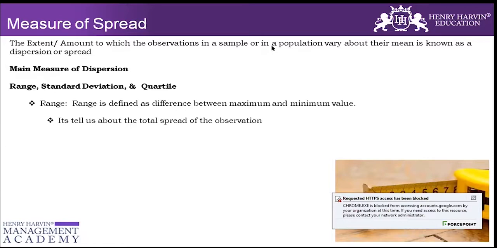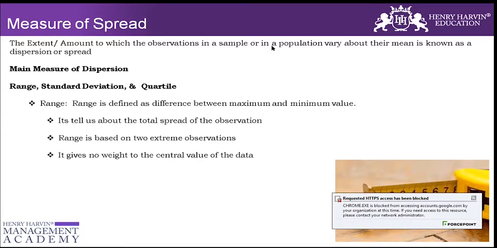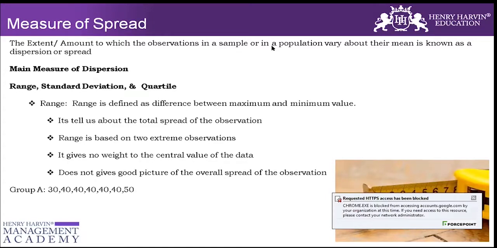It tells about the total spread of the observations. As I said, it is based only on the two extremes, the minimum and the maximum value, and it gives no weight to the central value of the data because it doesn't focus on the average. It just focuses on the first and the last value, and it doesn't give a good picture of the overall spread.